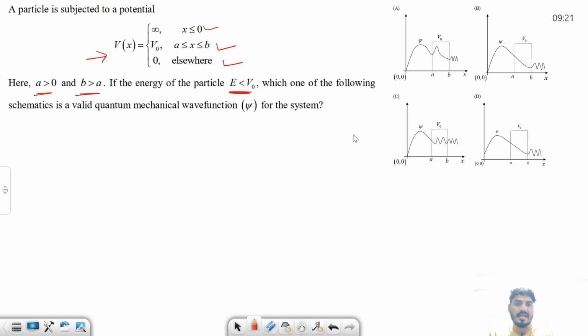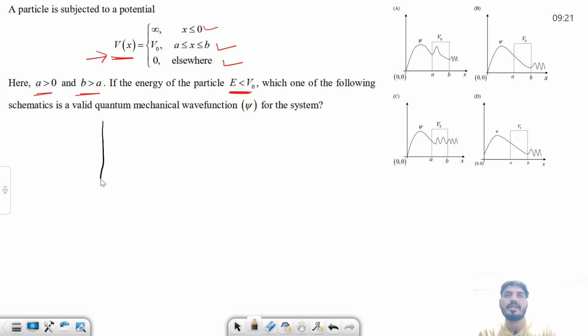तो हमें क्या निकालना है कि इस potential में, for this given potential, what is the wave function? तो हमें 4 ऑप्शन दिए हुए हैं, A, B, C, D. So which one is the correct option? So let's try to do this one. We use the black color. So first what I do, I'll try to draw the potential. तो देखिए potential क्या given है आपको. So let me try to draw the potential first.